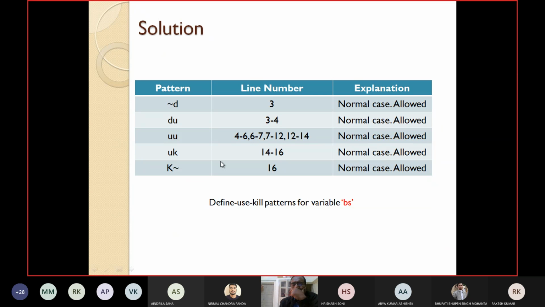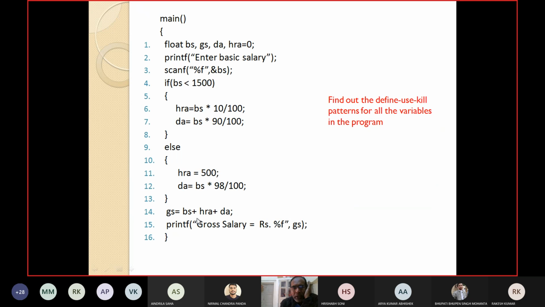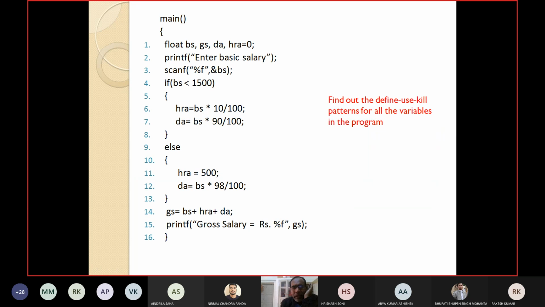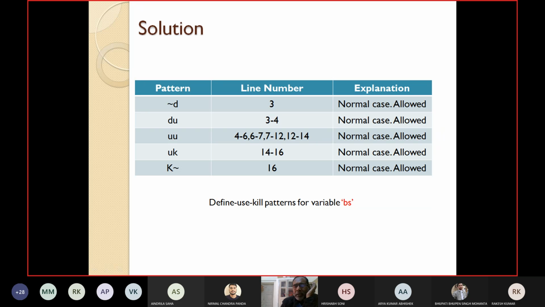UK, you can see, use and kill: where it is used and then killed. See line number 14, it is used. The last time BS is used is line number 14. After that it is not used and then it is killed. Kill means the bracket is over, the scope is over. So BS is killed automatically, at 14, 16. This is also no problem, a normal case, allowed. After kill we are also not interested. BS is killed last at line number 16 because the scope is over. After that, nothing, we are not interested. So K negation 16 is a normal case, it is allowed.